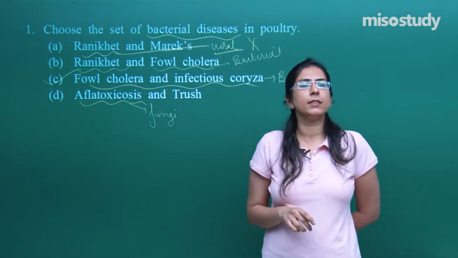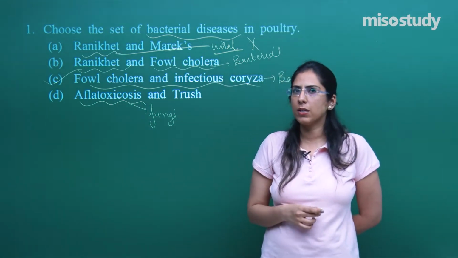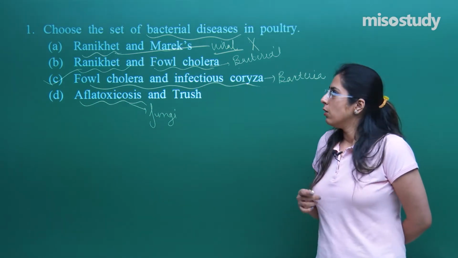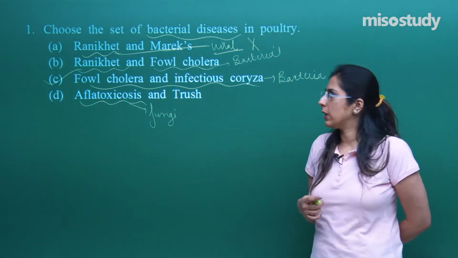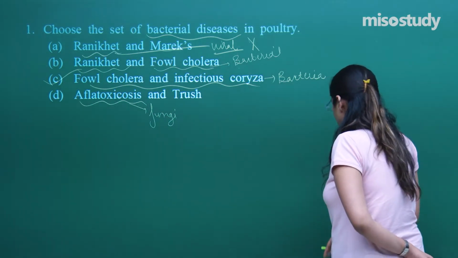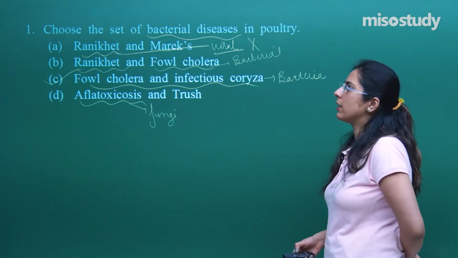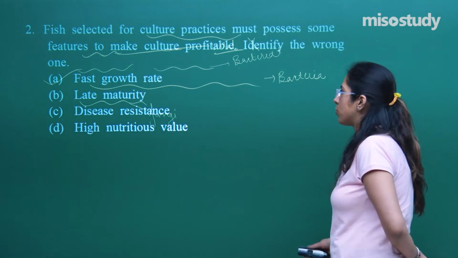We have already discussed what the problems associated with poultry are. So this is how they can ask some questions from this chapter. So this was the first question. Hope this first question is clear to you. Let's move on to the next question.